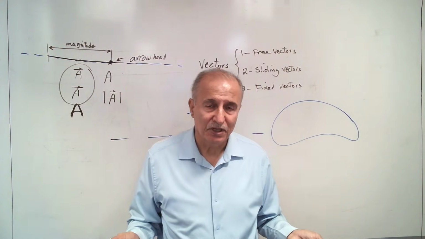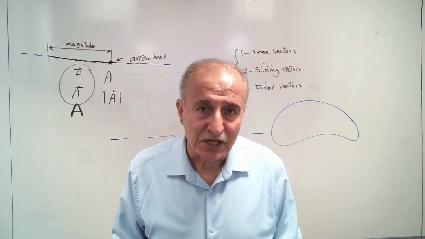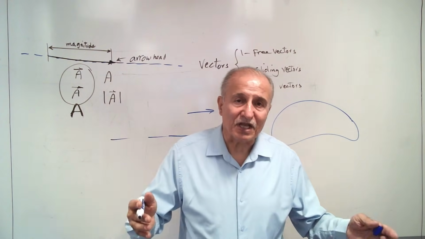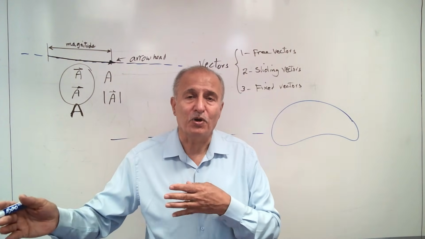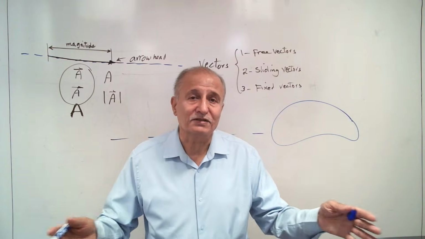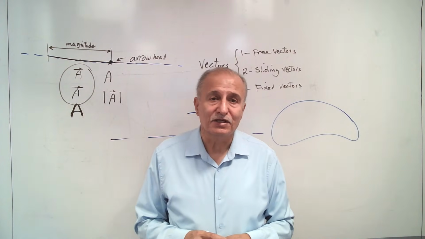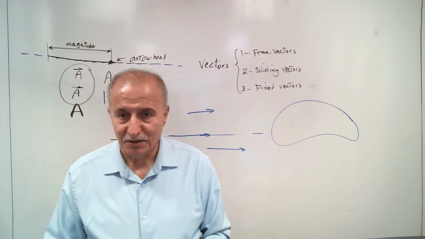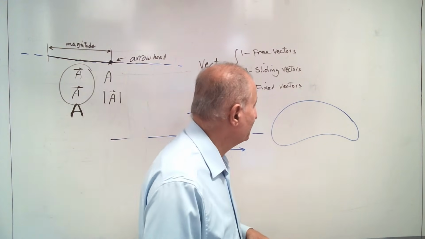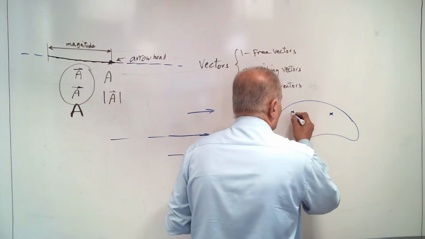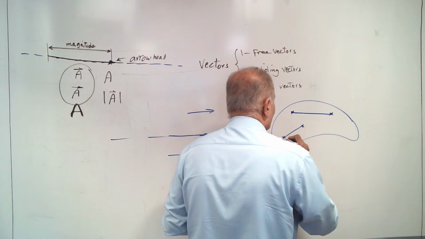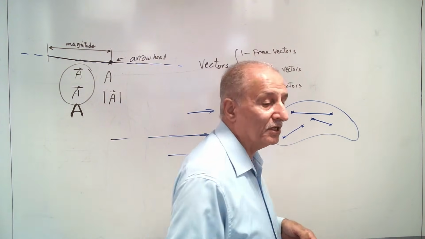Objects are rigid. When we consider an object as rigid, it means the distance between its parts doesn't change. It doesn't deform. Then the distance between these two points is always fixed. That's the meaning of a rigid body.